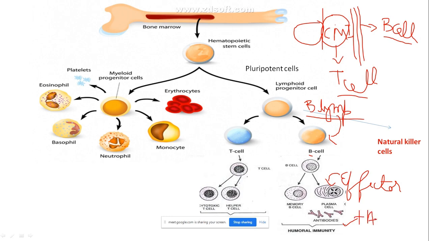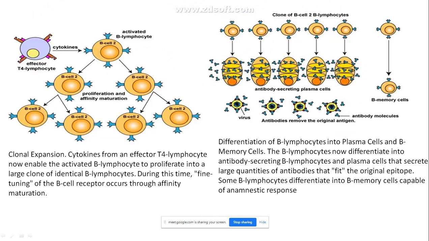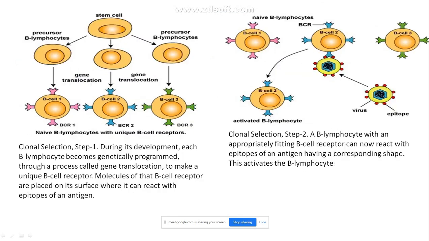Once they come in contact with the antigen, only then they become active. So, in the last class, in the clonal expansion, we saw that when there is an attack from a particular type of antigen, we will be having n number of these B cells. There are many B cells, and these B cells will be carrying what are called receptors. We know that they will be carrying what are called B cell receptors.